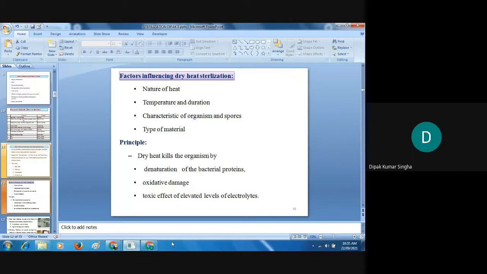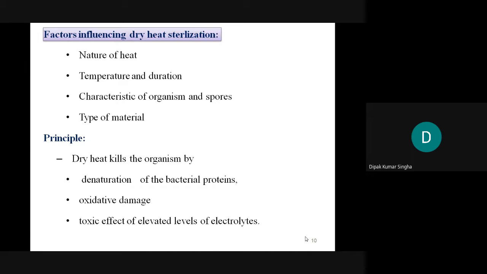But the basic principle in dry heat sterilization, you can remember. First is the denaturation of bacterial protein. If heat is applied, the protein is denatured, that means the physical appearance of the protein will be changed, so the chemical property of the protein will be lost. So ultimately the organism or the spore will be killed because of the denaturation of the particular protein.